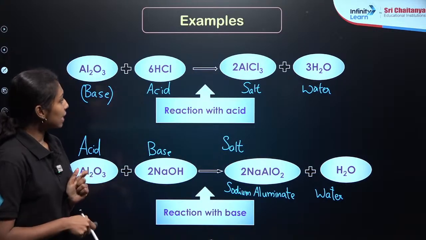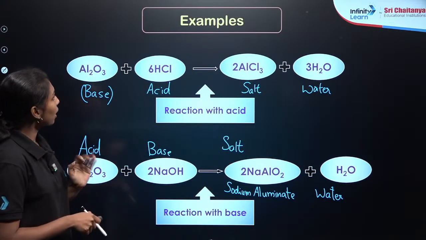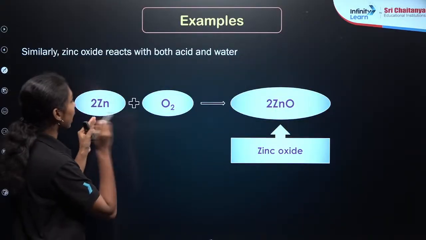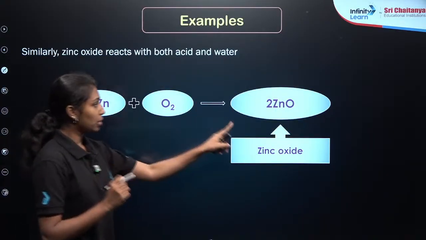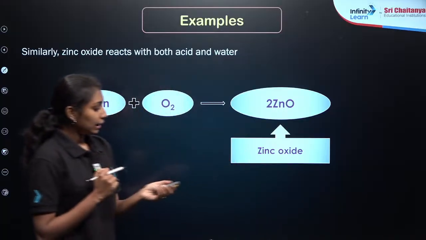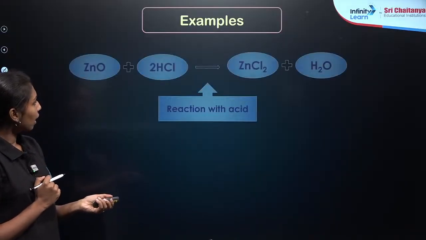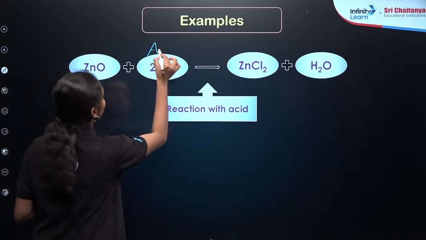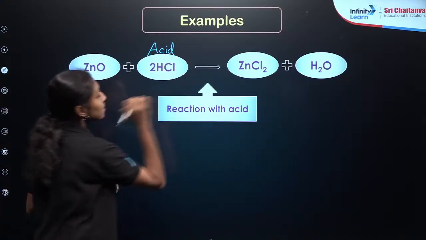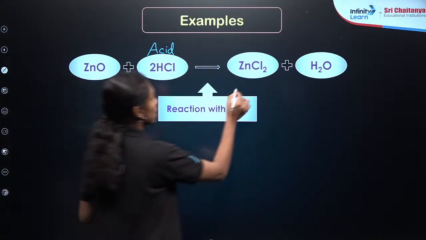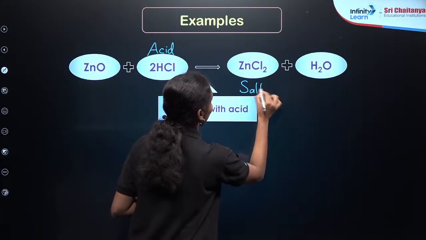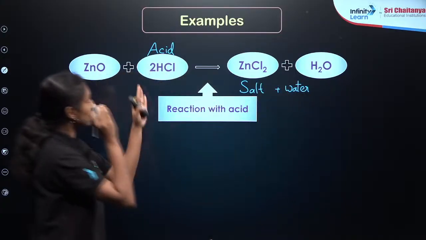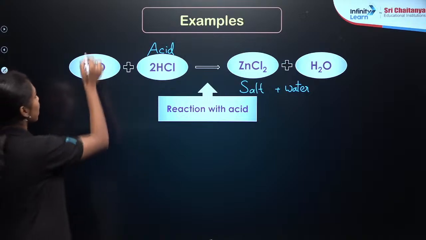Now let's take another example, zinc oxide. Zinc oxide is another example of an amphoteric oxide. 2 zinc is reacting with oxygen to form ZnO. ZnO is the oxide of zinc. Then it is again reacting with the acid. I am taking 2 moles of HCl here. This is an acid, right? To form ZnCl2. Again a salt is forming here, plus water, right? So it is reacting with the acid, so it acts as a base here.